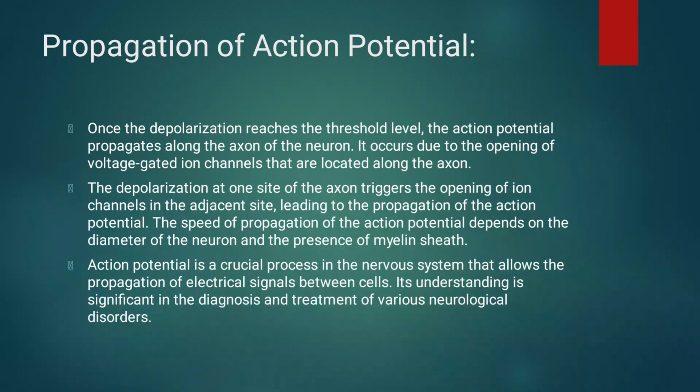Propagation of action potential. Once the depolarization reaches the threshold level, the action potential propagates along the axon of the neuron. It occurs due to the opening of voltage gated ion channels that are located along the axon. Depolarization at one side of the axon triggers the opening of ion channels in the adjacent site. This leads to propagation of the action potential. The speed depends on the diameter of a neuron and the presence of myelin sheath, the outer covering of the neuron.